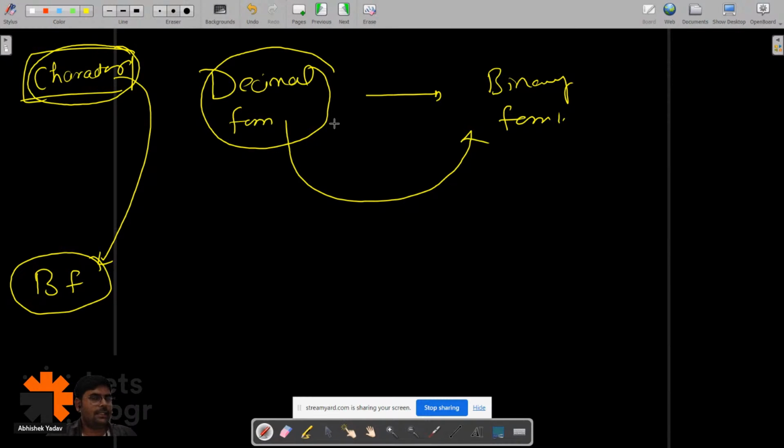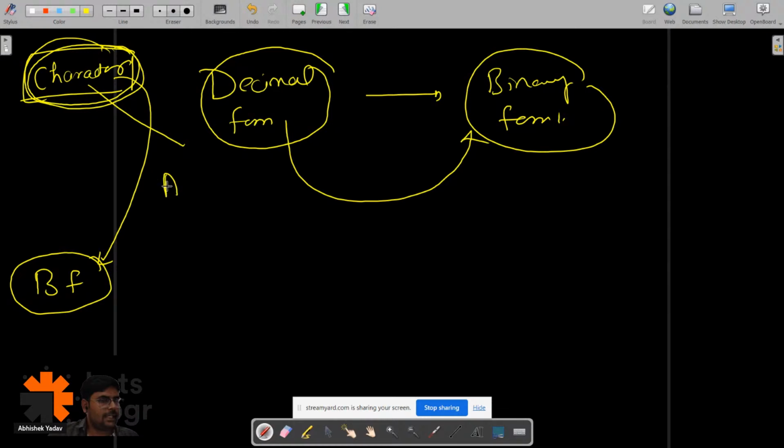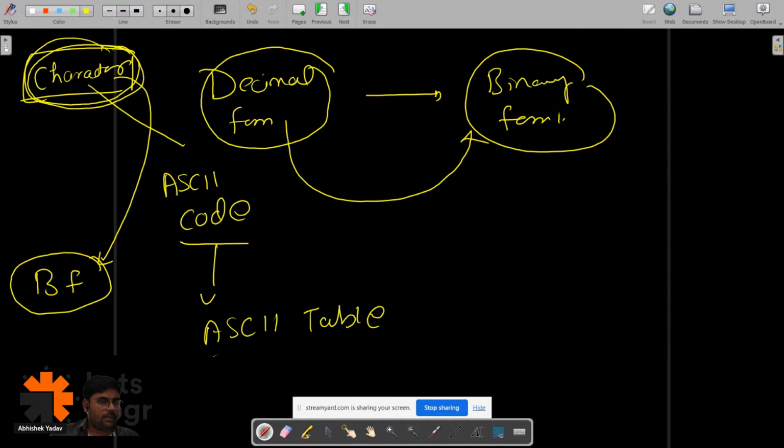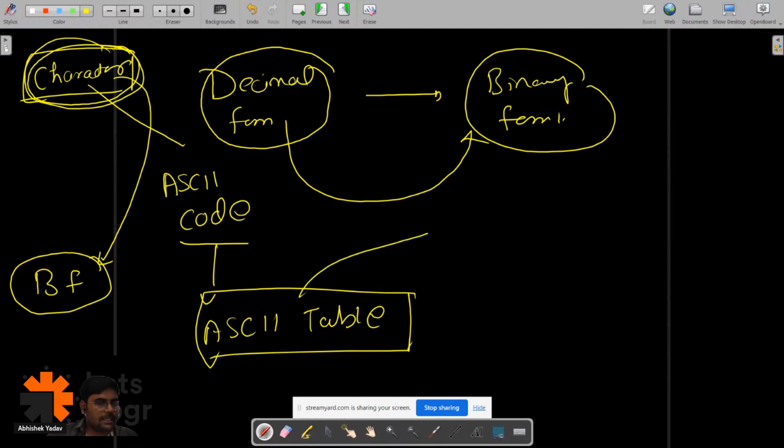So what they have done is to assign an ASCII code to each character in the ASCII table, so that this table is common for each and every programmer.